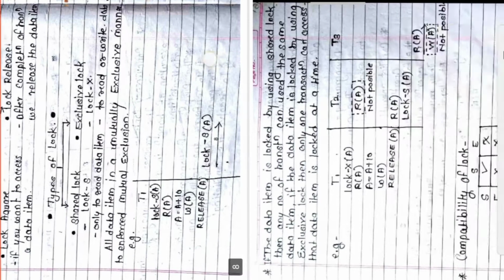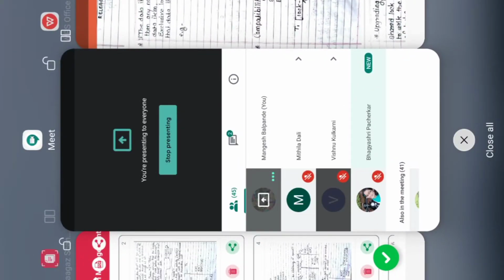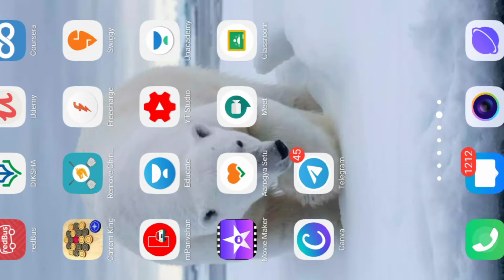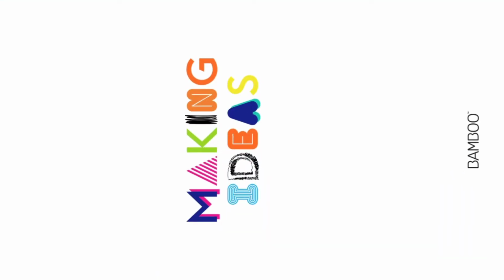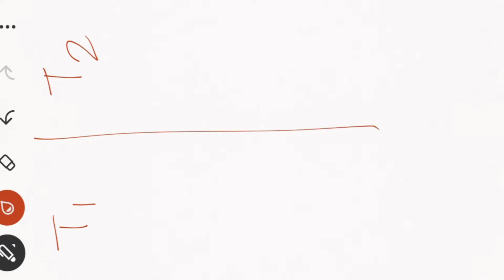Let me talk about this particular example. What do you mean by the shared lock and what do you mean by the exclusive lock, so that we'll get a very clear idea. Suppose I am having transaction T1 and transaction T2. There can be n number of transactions, but I am taking here only two transactions, T1 and T2, right?